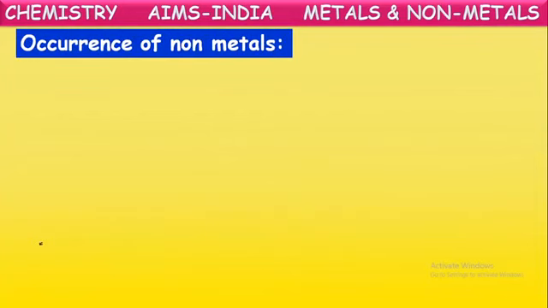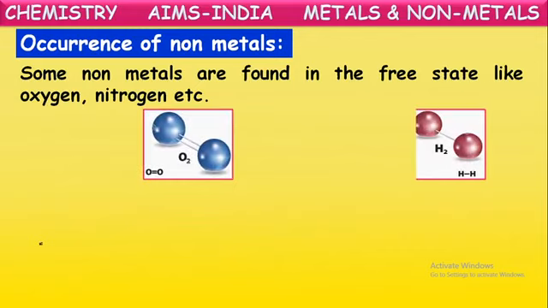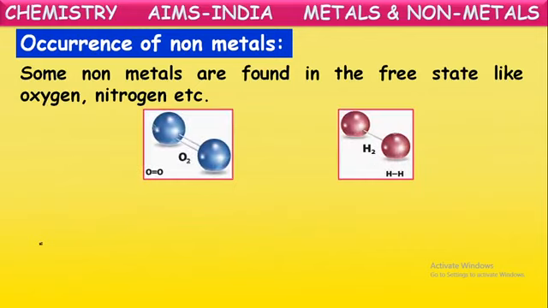Occurrence of these non-metals. Just like the metals, non-metals also exist in the free state as well as in the combined state. Some non-metals are found in the free state, some in the combined state. Examples of non-metals found in the free state are nitrogen and oxygen. They exist in the atmospheric air in the free gaseous form. Not only in the gaseous form, some other elements also exist in different states.